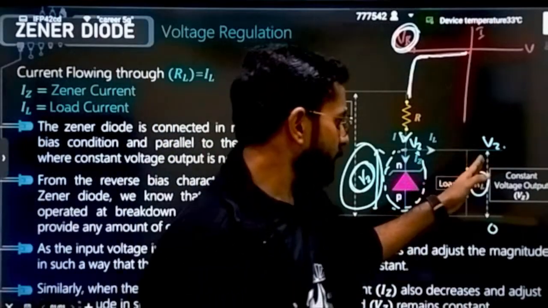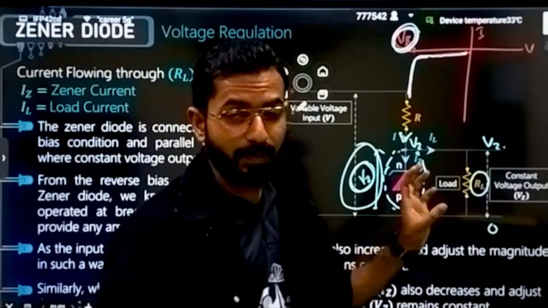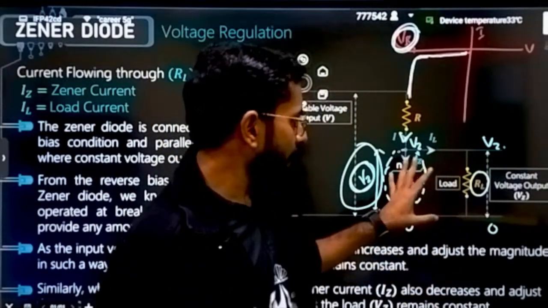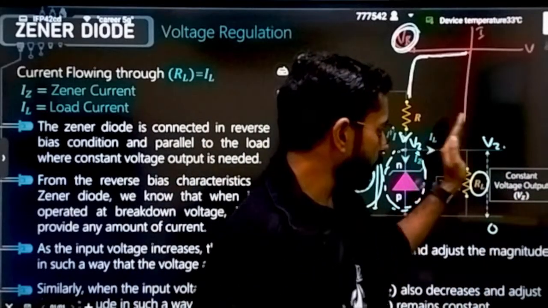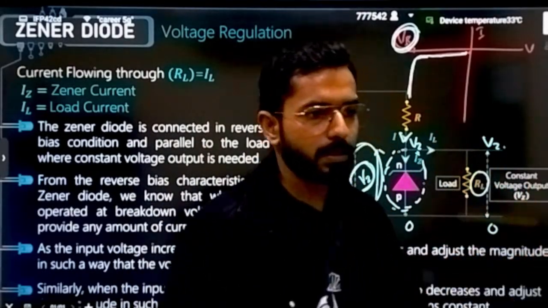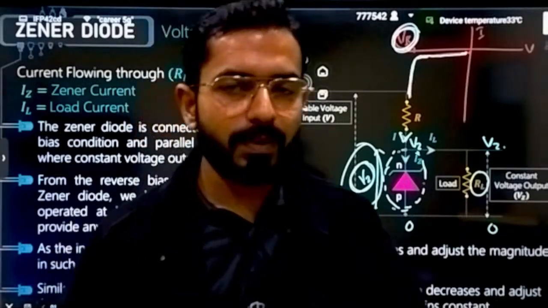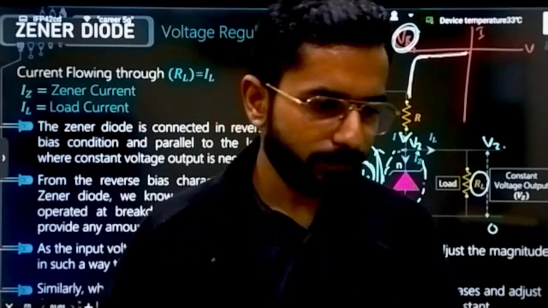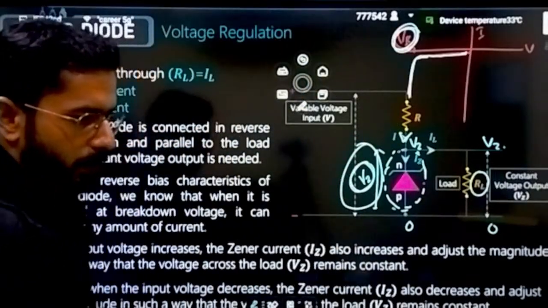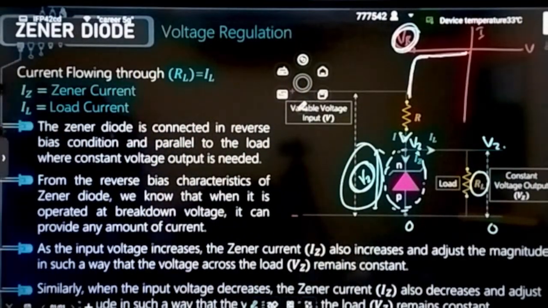Now if a very high current is coming, it will be passing through here because it also has a dynamic resistance. So depending on the condition, it will adjust itself, and it will allow the same potential difference to be maintained across the load, and it will safeguard your electronic device from any kind of disruption. This is the concept of the Zener diode.